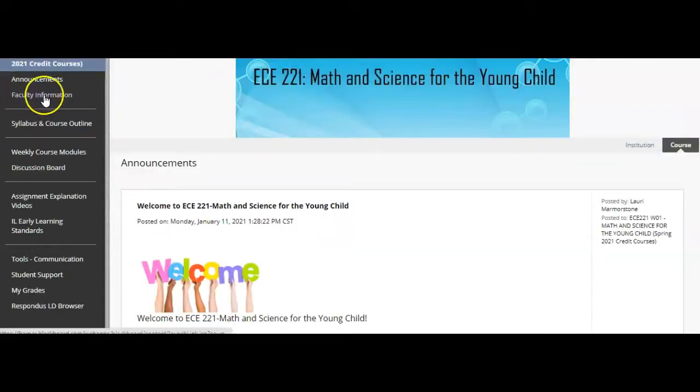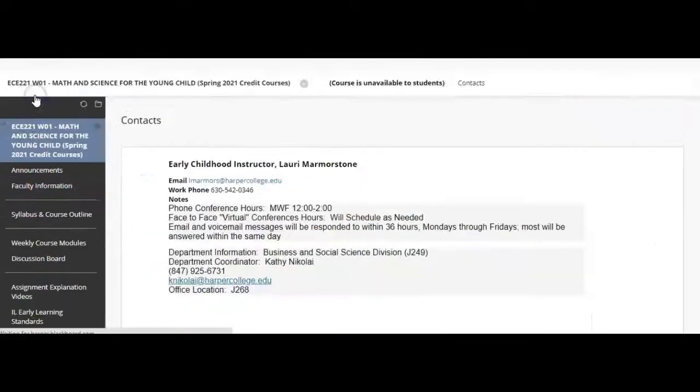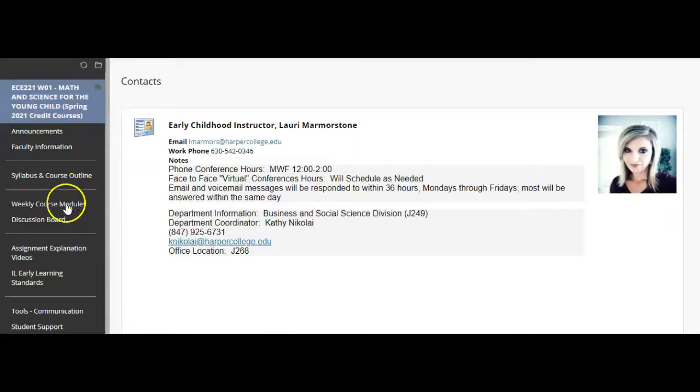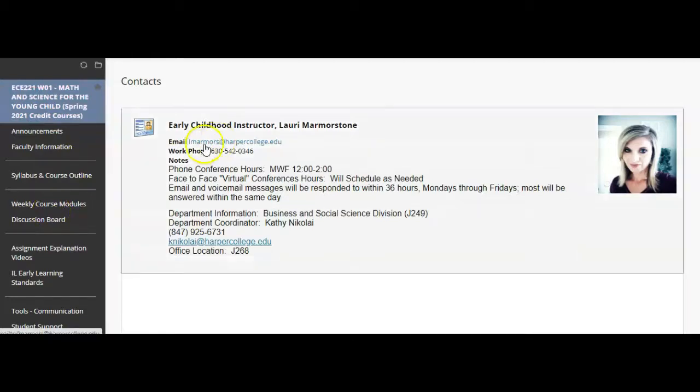The next link here on the left is the faculty information link. This is the link you can click to find out how to contact me and the hours that you are able to contact me at. If you would like to contact me by phone, you can do so. My phone conference hours are Monday, Wednesday, Friday from 12 to 2. You can reach me at this phone number here.